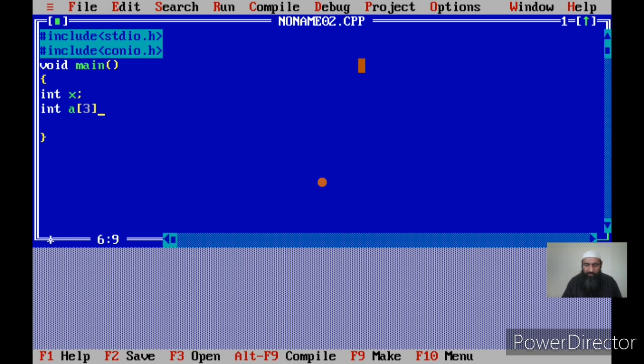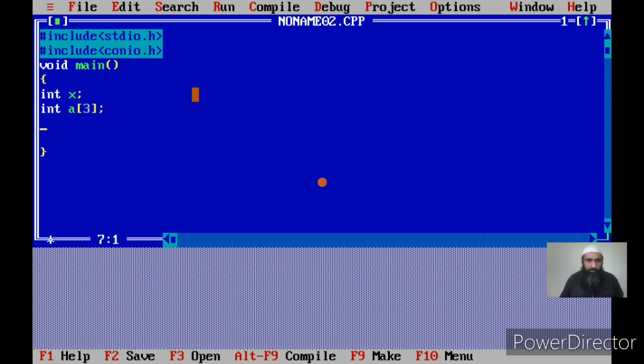That means I have created 3 variables with the group name a, and the name of the first element is a of 0, name of the second element is a of 1, and name of the third element is a of 2. Now the number which I have given in the name is called an index or subscript, but here I am not giving an index or a subscript. Here I am giving the size of the array. So in a declarative statement, we are not giving the index of elements, we are giving the size of the array. Size of array means the number of the elements or variables you want to create in that group.